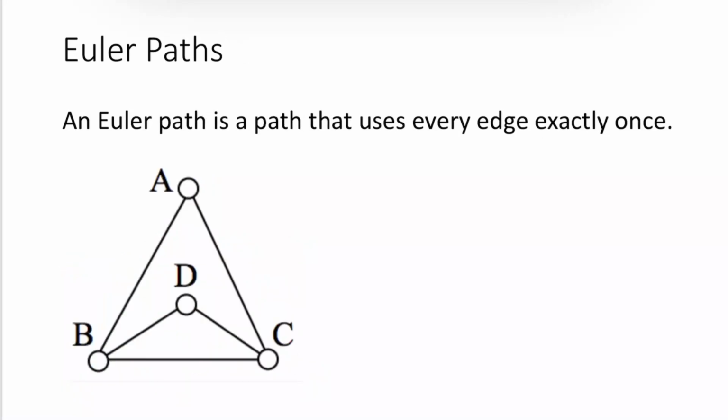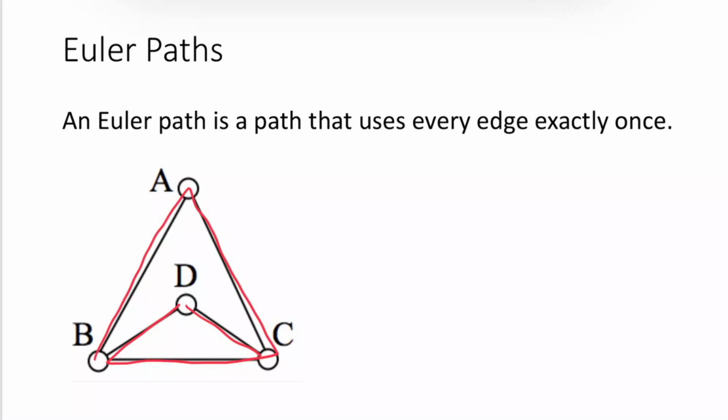And you can also have Euler paths. Remember, a path can be a circuit if it starts and ends at the same place, but an Euler path doesn't necessarily have to start and end at the same place. So I could start at B and go to A, then to C, then to B, then to D, and then to C, and that would be an Euler path. A lot of graphs will have more than one, so it's not like there's just one right answer.